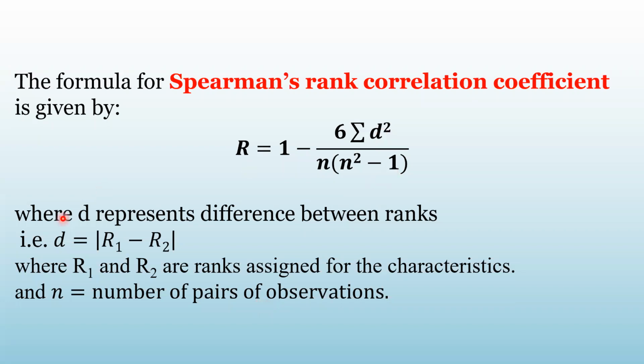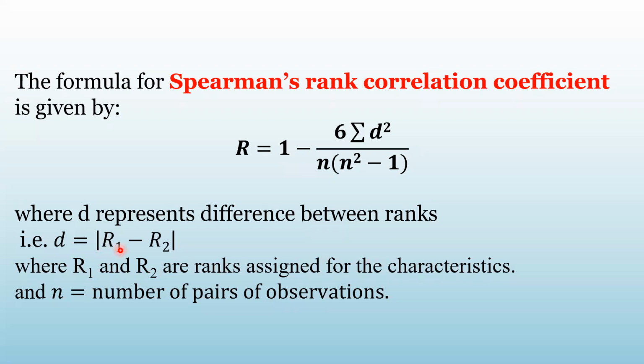D represents the difference between ranks. That is, if there are two judges, what is the rank given by the first judge and the rank given by the second judge to the same contestant or the same participant? Their difference is D. So D is the difference between the ranks. D is mod of R1 minus R2, where R1 and R2 are the ranks assigned for the different characteristics.